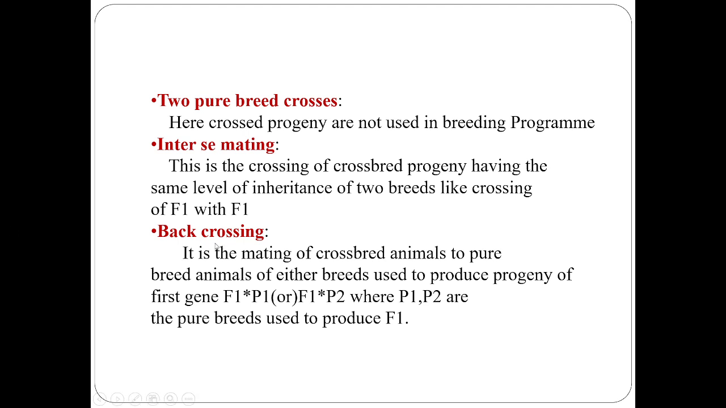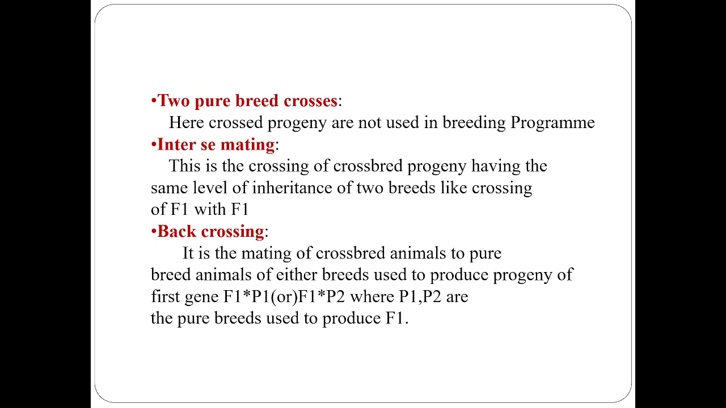And next one is back crossing. Back crossing means it is the mating of crossbred animals to purebred animals of either of the breeds used to produce the progeny of the first generation. That is, F1 is crossed with the parental generation P1 or F1 is crossed with parental generation P2, where P1 and P2 are the pure breeds used to produce F1. So back crossing is a crossing in which F1 individuals are crossed with either of the parents.